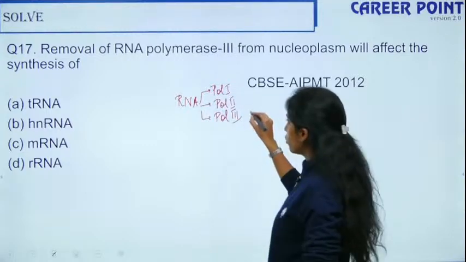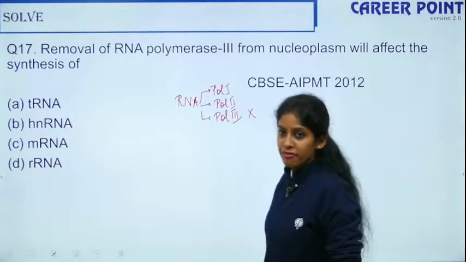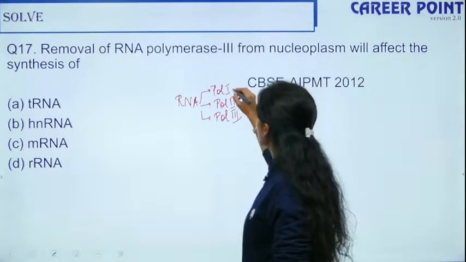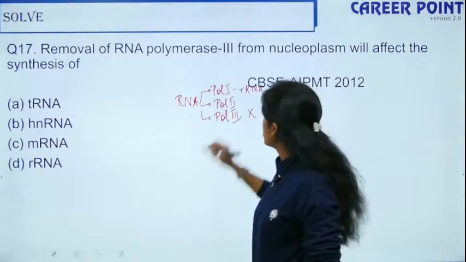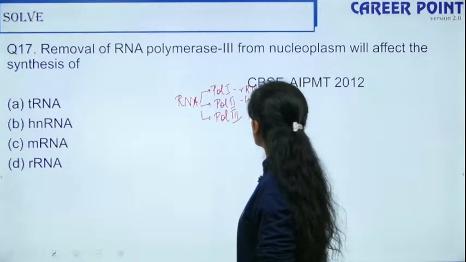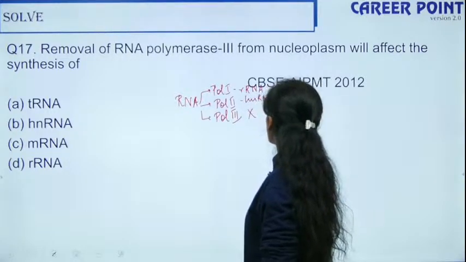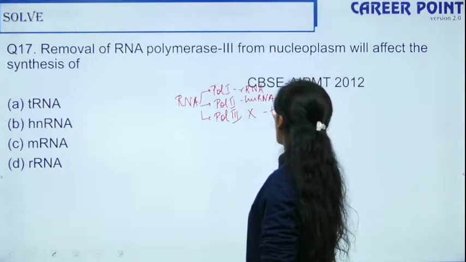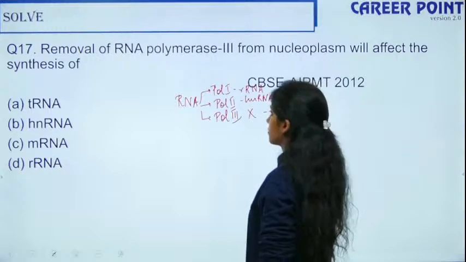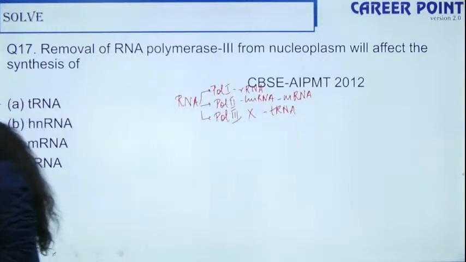If I remove 3, whose function will be affected? RNA pol 1 is used in the synthesis of rRNA. Pol 2 is for the synthesis of hnRNA, which is a precursor for mRNA, and pol 3 is for your tRNA. Yes, what is your answer?